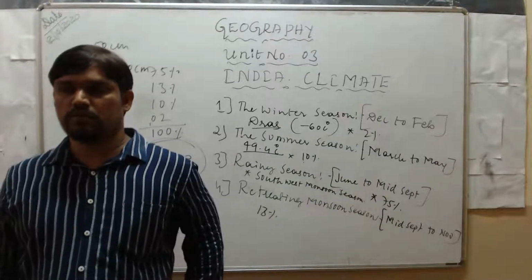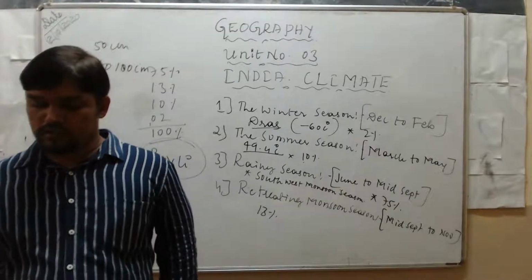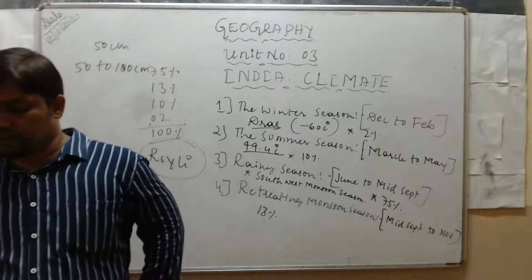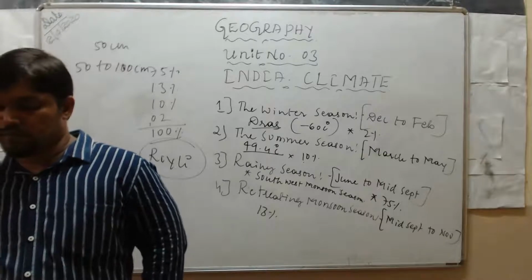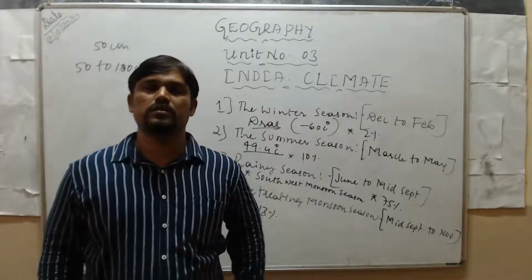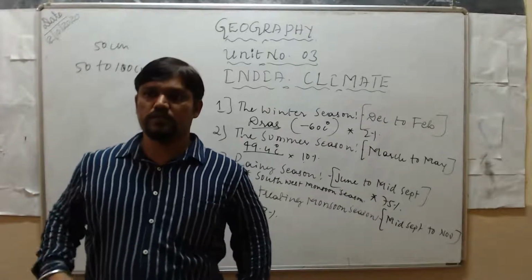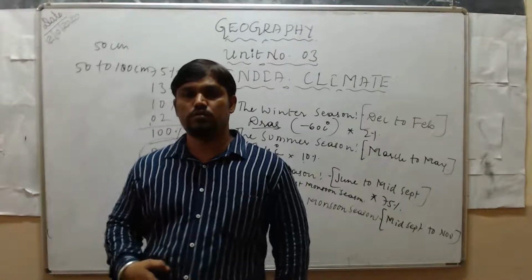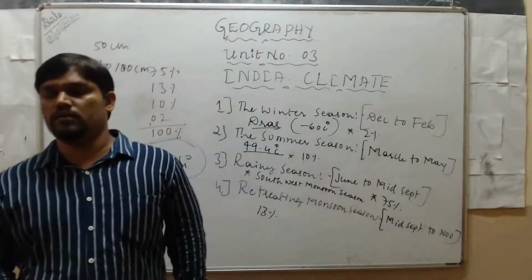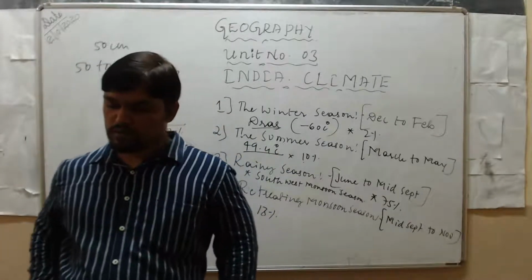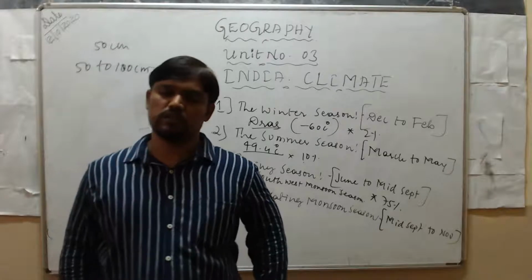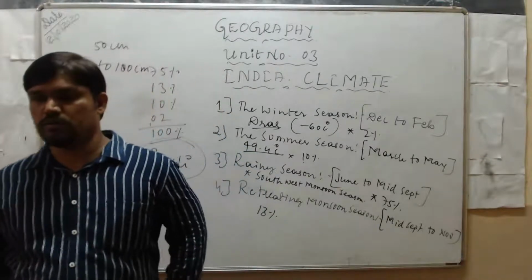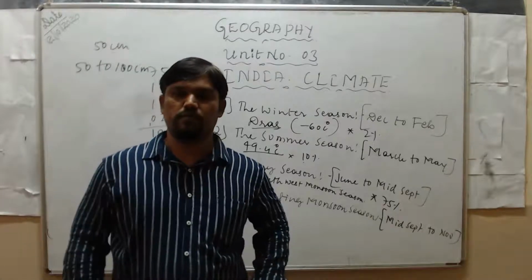Next, the west coast and the western side of Western Ghats also receive heaviest rainfall. The western coast during retreating monsoon season gets heaviest rainfall. This is about areas with heavy rainfall.